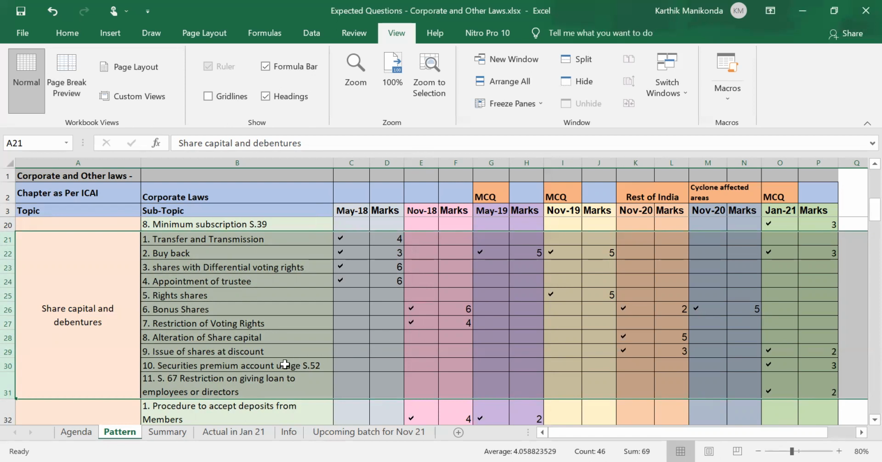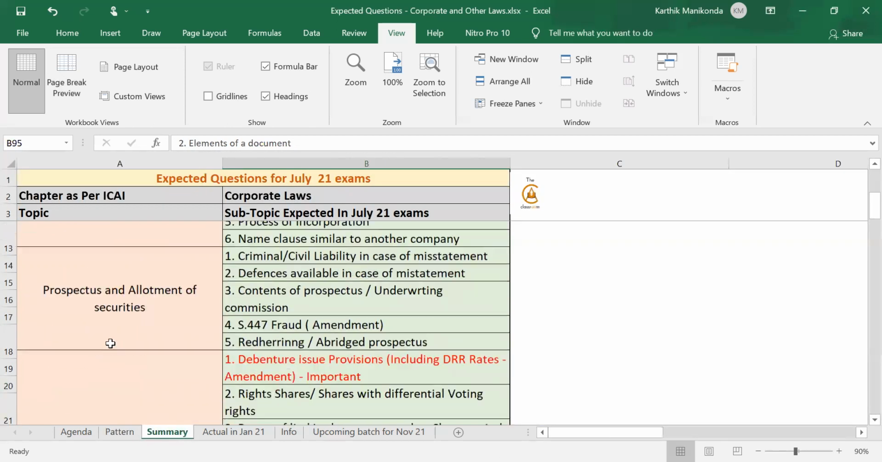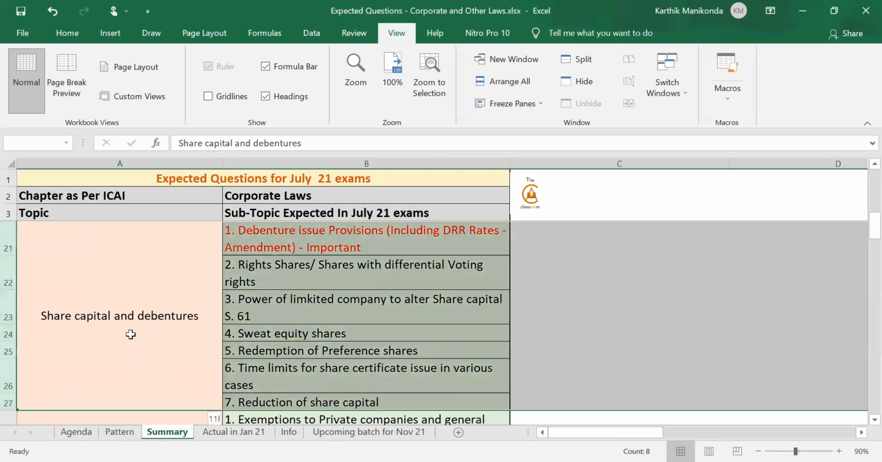For example, section 52, securities premium, only once. Issue of shares at discount, only once in the latest attempt, and one more time before, in November 20 and Jan 21. Keeping this in mind, I have prepared over here, in the share capital chapter, what can be expected this time. Rights shares and shares with differential voting rights might repeat.